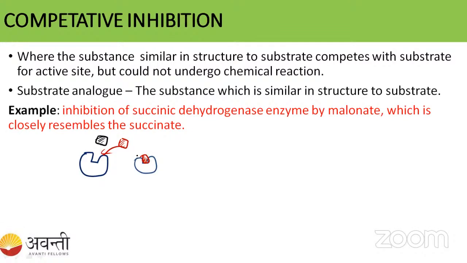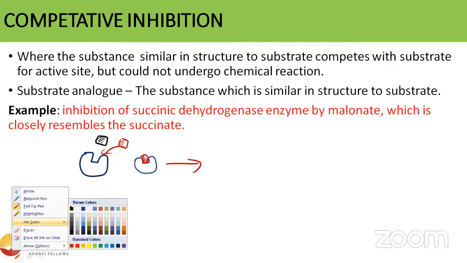So now, is it possible to convert the substrate into the product? Not at all possible, right? Here the enzyme is confused because of the one substrate and the one inhibitor. Now to reverse this reaction, since competitive inhibition is reversible, what we have to do is increase the substrate concentration more.